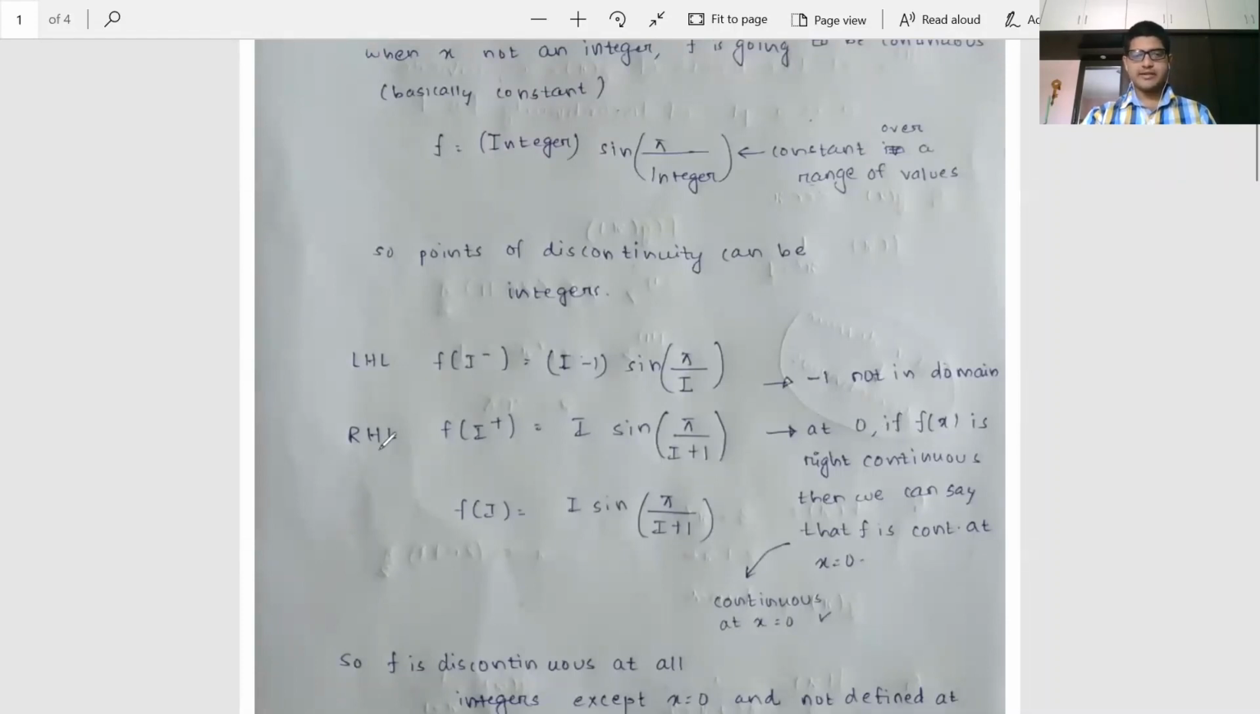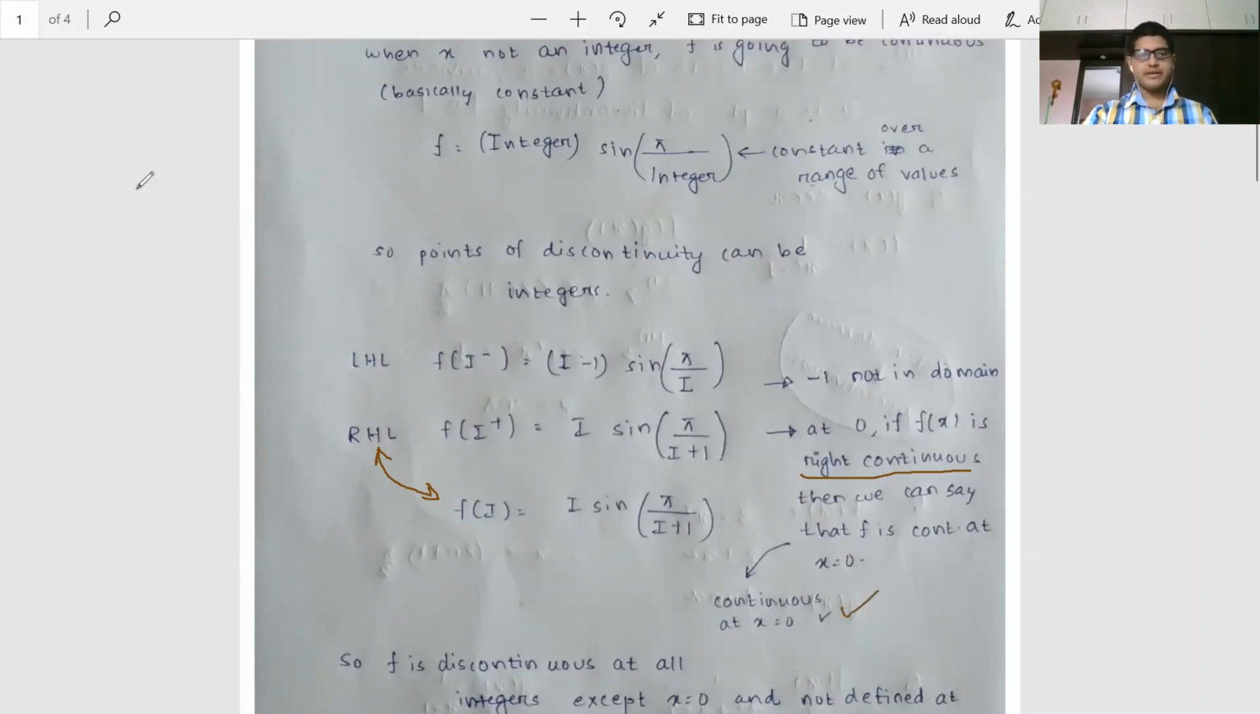So is it right hand continuous? Yeah, because RHL is going to be the value of f of 0 all the time. We have clearly shown it here. Therefore, at 0, if f(x) is right continuous, then we can say that f is continuous at x equal to 0, because LHL is not defined there. What is f of 0 minus? There is no such thing existing. Therefore, it is going to be continuous at x equal to 0.